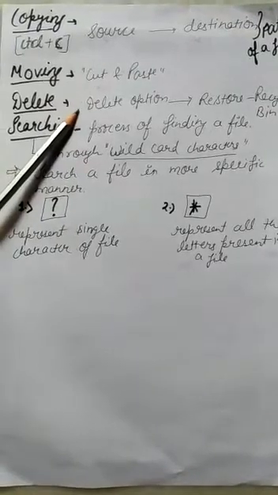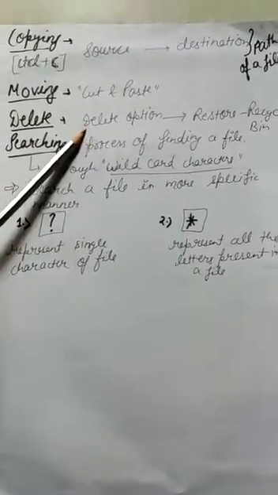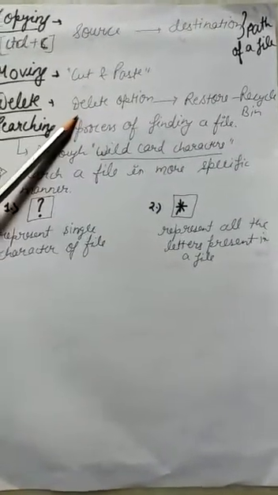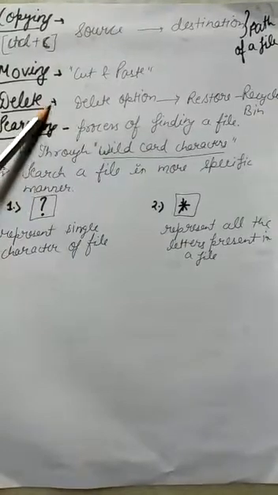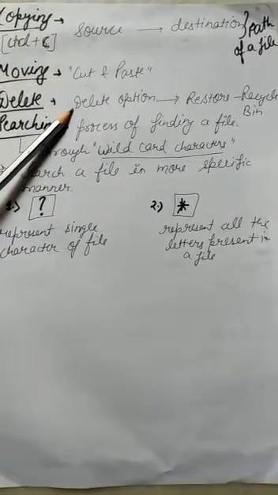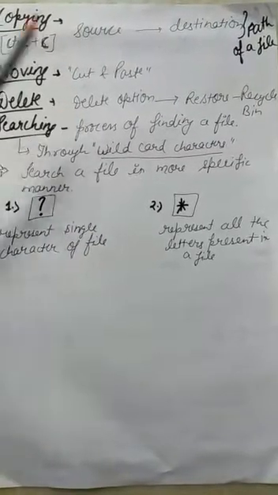Now we'll come to the delete part. When we are done working with a file and it is not required for future use, we can delete it and free up our memory space. So you know how to do it. Either you can go for the double click directly, or you can use the option located on the keyboard after selecting that particular file.